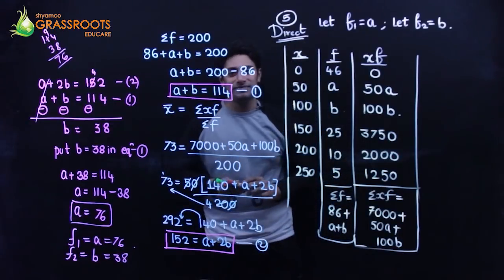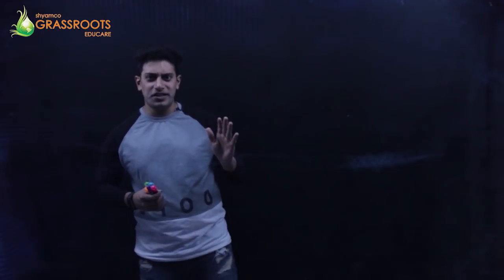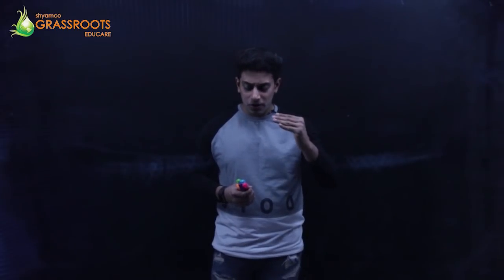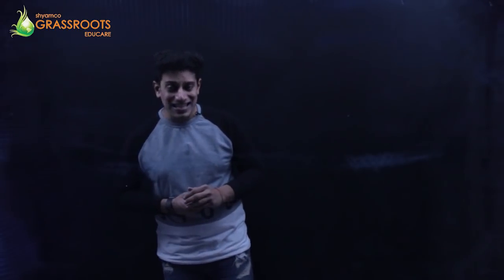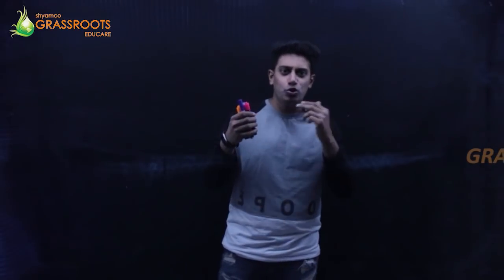Go through this question. Okay guys, we're going to talk about the ungrouped data. We are done with the ungrouped data, right? We're going to talk about the group data. For the group data, we shall see the 6th question with two methods, which are called the shortcut method and the step deviation method. So the same question, we are going to do with two methods.